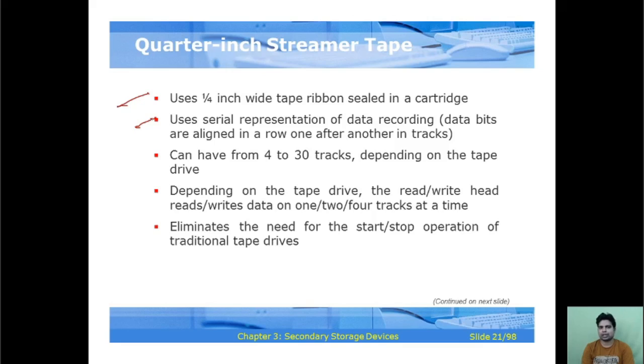Data bits are aligned in a row one after another in the tracks, and it can have 4 to 30 tracks depending on the tape drive. Depending on the tape drive, the read and write head reads and writes data on 1 or 2 tracks at a time, and it eliminates the need for the start or stop operation of the traditional tape drive also.